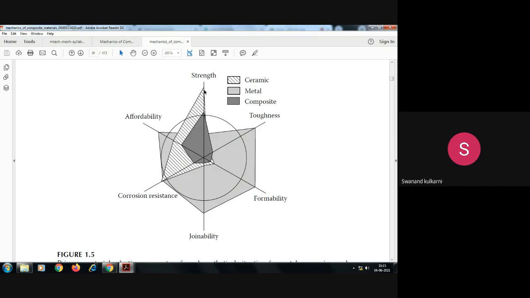So on this vertical end, if we consider this as one end of the parameter, then strength is regarded as one of the important parameters, and it is high in the case of ceramic. If we consider the second parameter, affordability, then metals are more affordable than ceramic.